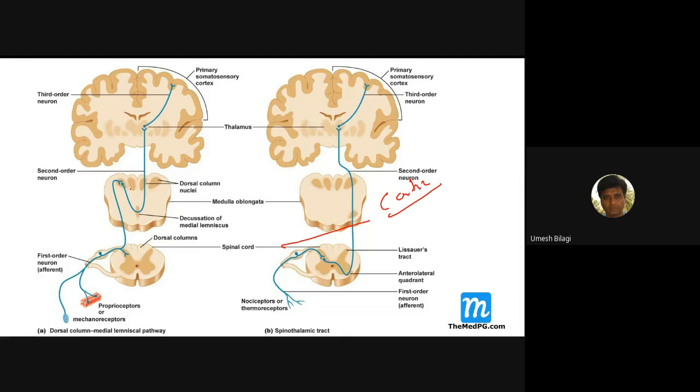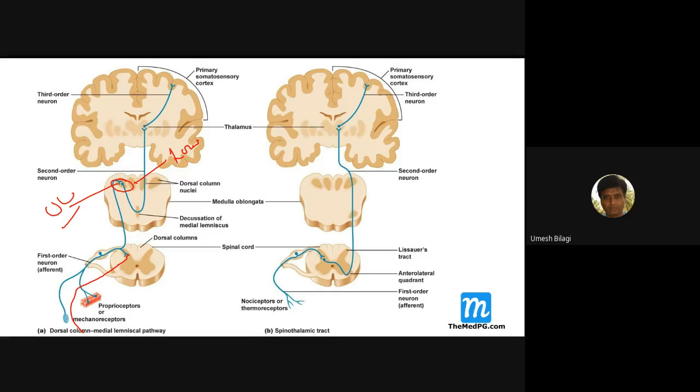One more thing you have to know with respect to the dorsal column is that the nucleus gracilis contains fibers of the lower limb. Nucleus cuneatus contains mostly upper limb fibers, because the neurons from the body go more medial as the body goes down.